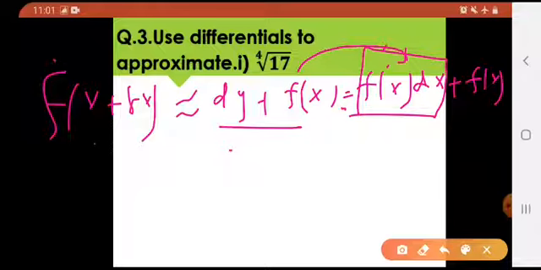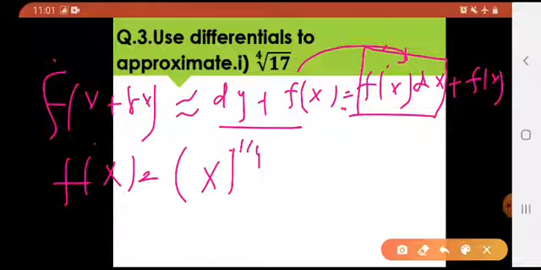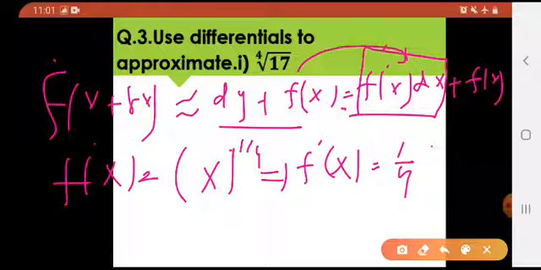Okay, let's talk about f dash of x. What is my f of x? It is the 4th root of x. So I'll be taking the derivative of this. It would be f dash of x, which equals 1 by 4 into x raised to the power 1 by 4 minus 1, which is 1 divided by 4 into x raised to the power minus 3 by 4. Put the value of x over here.